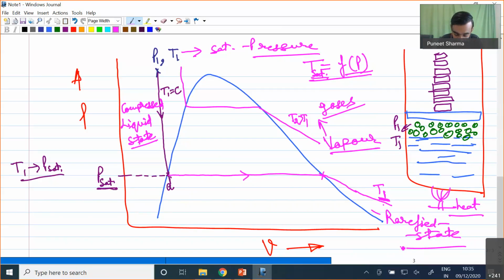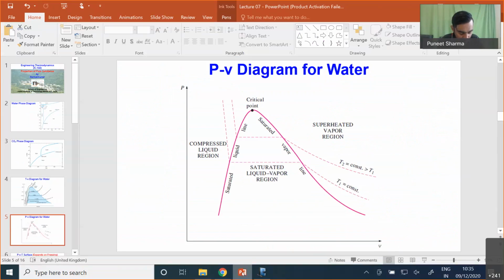Now let me show this PV diagram. Over here we have the compressed liquid zone, and this superheated zone is also known as the rarefied zone, and in between the saturated liquid and saturated vapor we have the two-phase liquid-vapor region. We have the critical point over here, and this is my constant temperature line T1. This is another constant temperature line T2, for which temperature T2 is greater than T1.